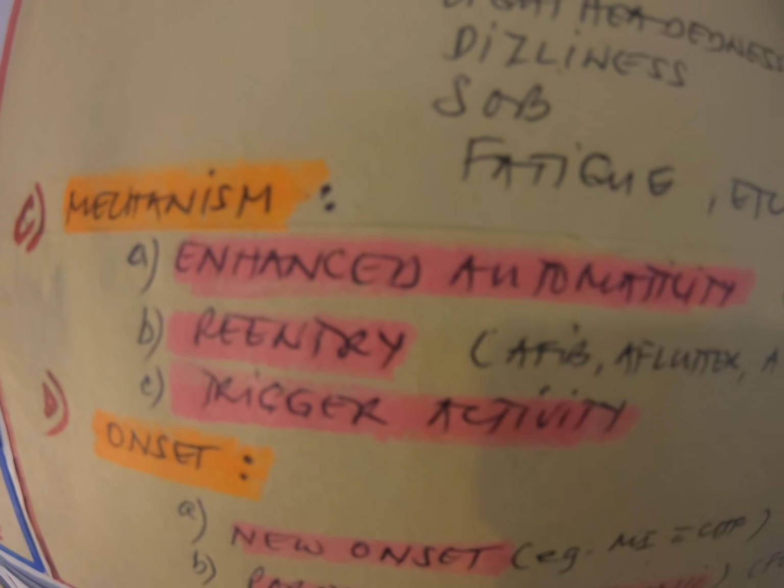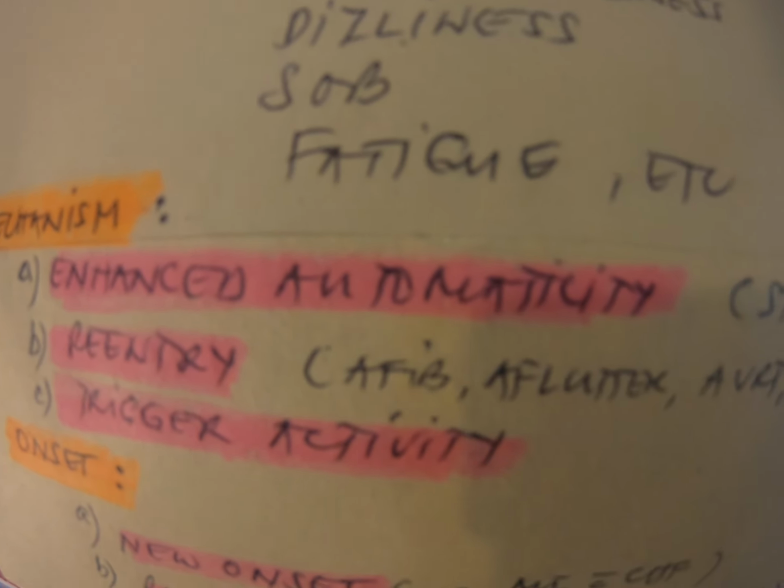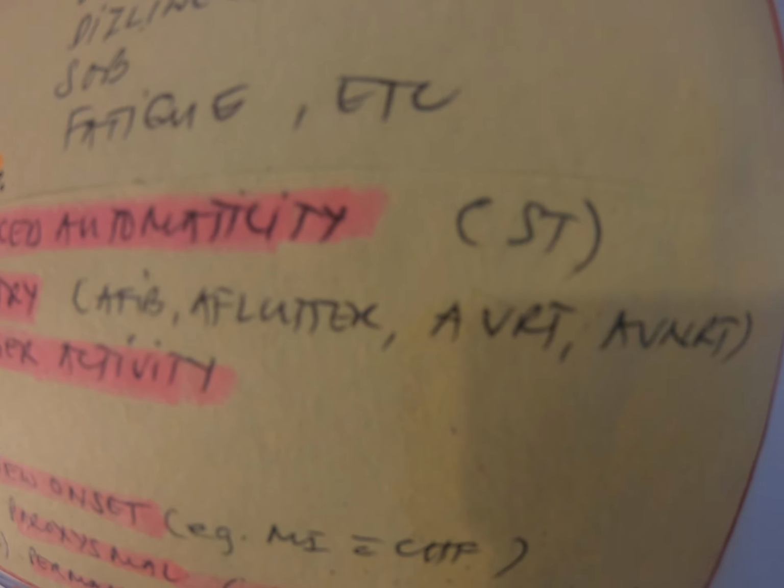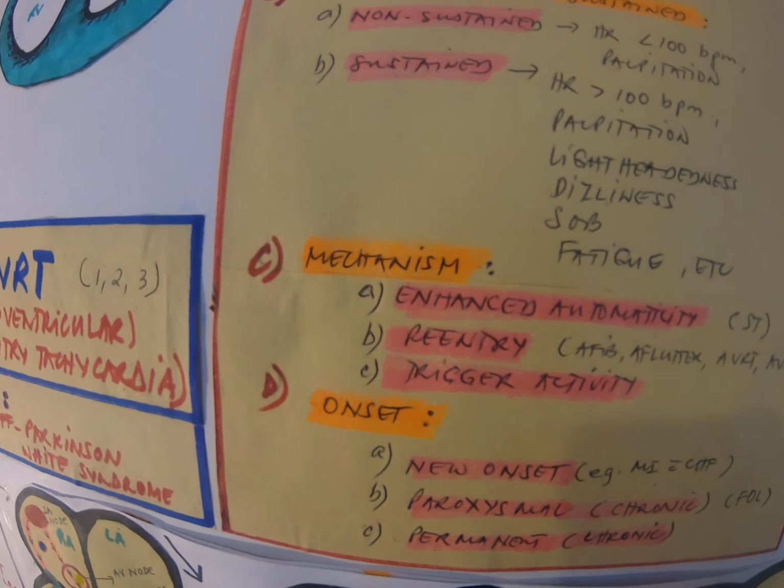There's enhanced automaticity. Reentry is the very common cause of SVT, as in AFib, atrial fibrillation, atrial flutter, AVRT, or atrioventricular reentry tachycardia, or AVNRT, the AV node reentry tachycardia. Triggered activity is less common.